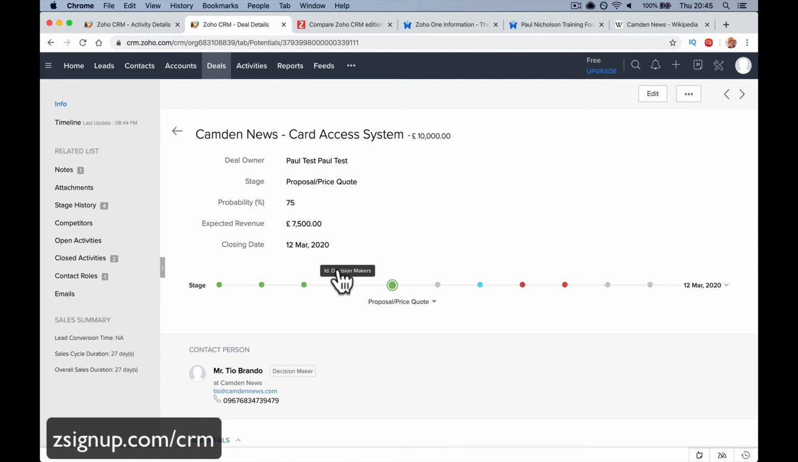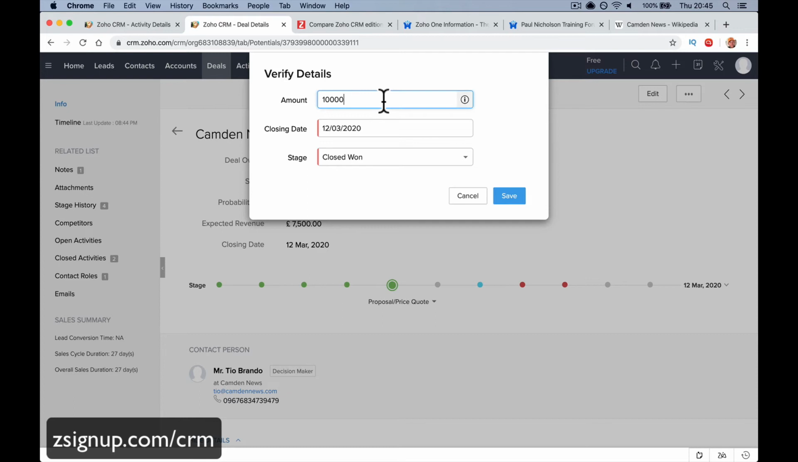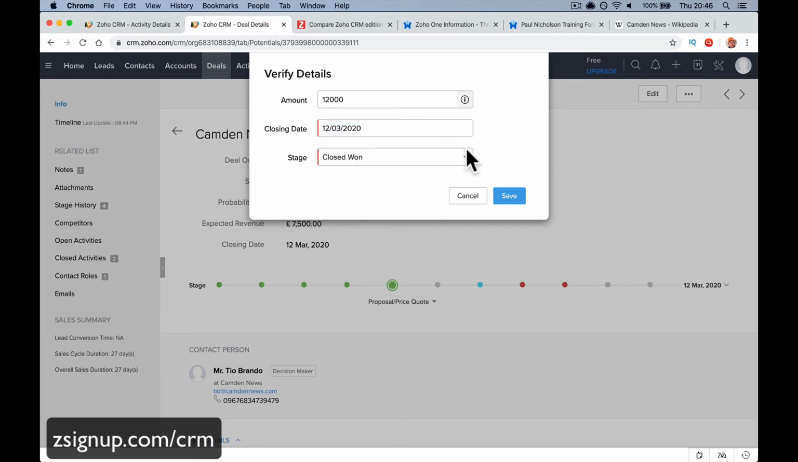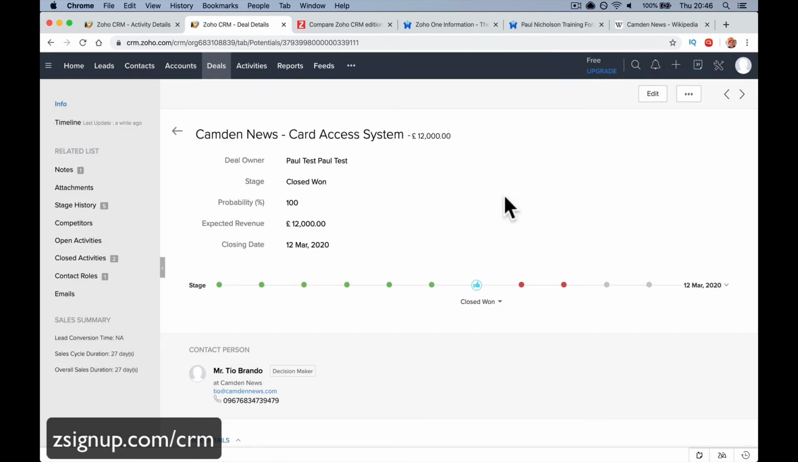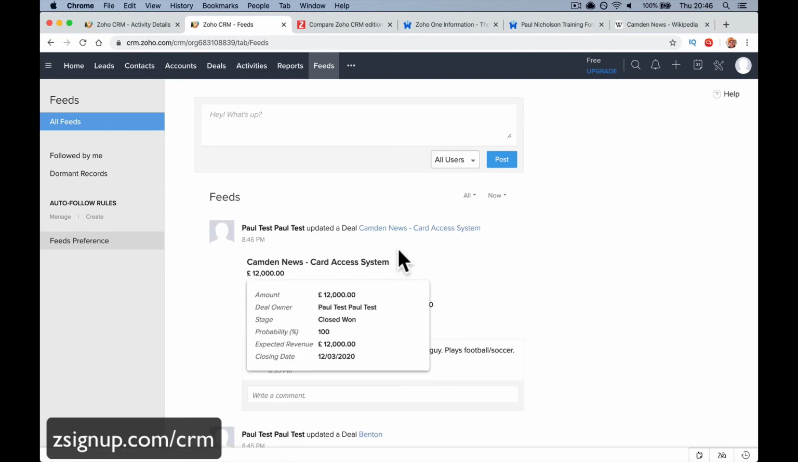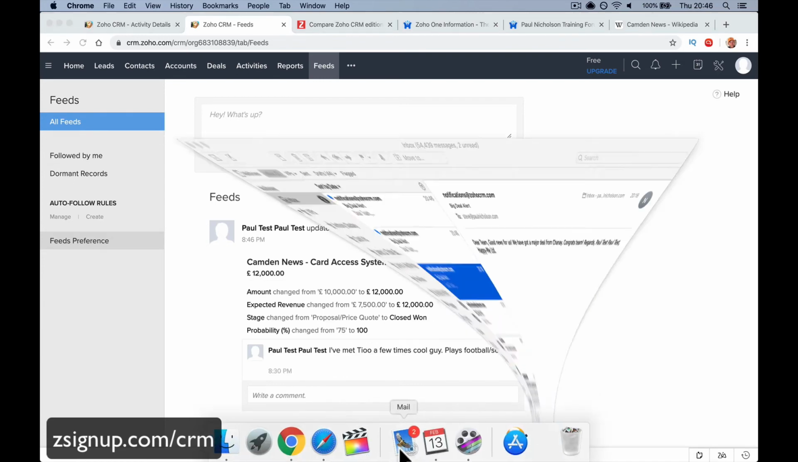So the whole dream is to get to closed won. Tick the box. Amount, now you can put in the actual amount. The quote's actually 12,000. You can put in the date that you closed it, today or yesterday. Closed won, save. Hallelujah. I think in the feeds you're going to get a pull on a deal. Yeah, deal Camden, updated a deal. Right, I think you're going to get an email.